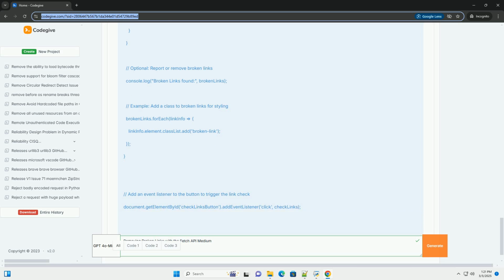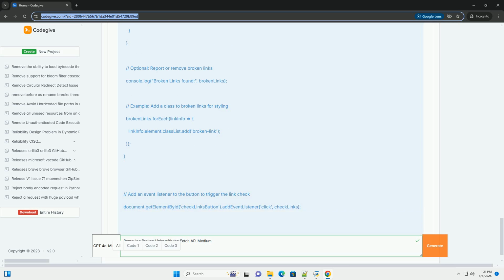3. Analyze response status codes. Examine the HTTP status code returned in the response. A status code of 200, OK, indicates a successful request. Status codes like 404, not found, 500, internal server error, or timeouts generally indicate a broken link. 4. Handle redirects. Some links might redirect to different URLs. You'll need to handle redirects to check the final destination status code.